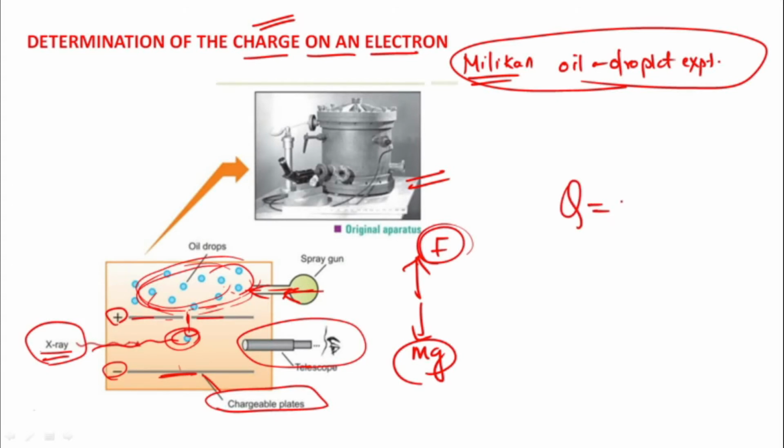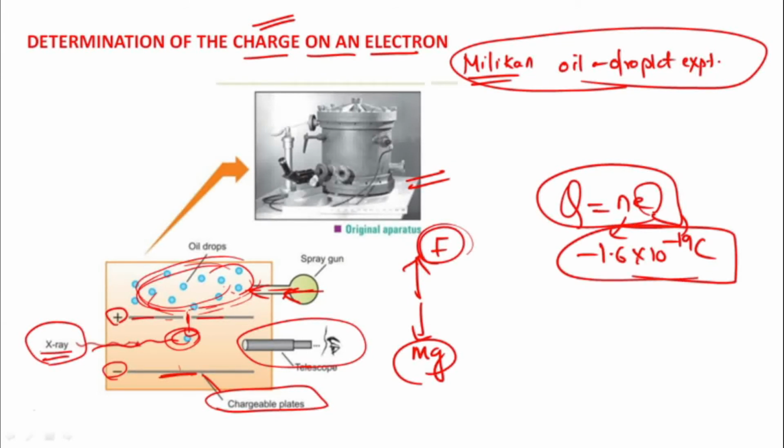So my charge Q is equal to n into e, where n is the number of electrons and e is the electronic charge, that is minus 1.6 into 10 to the minus 19 coulomb. This is all the thing. After this, how can I calculate the mass of an electron? If I am asked what is the mass of an electron, how can I calculate?